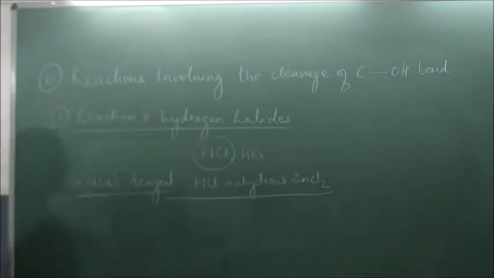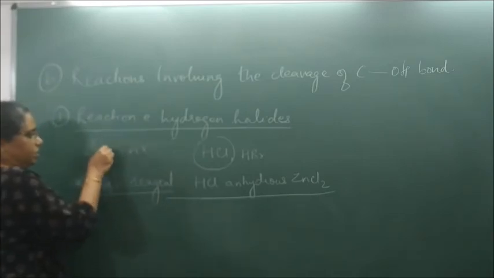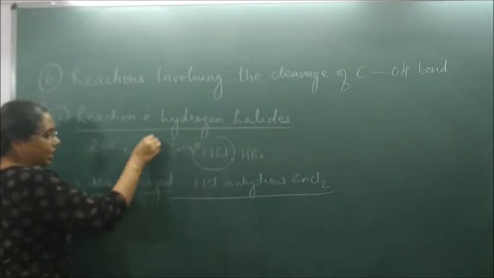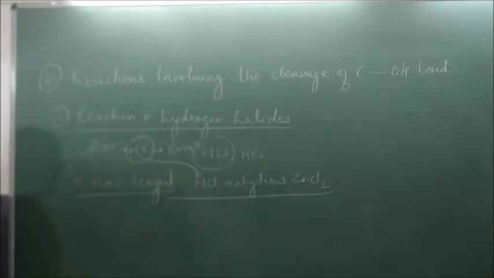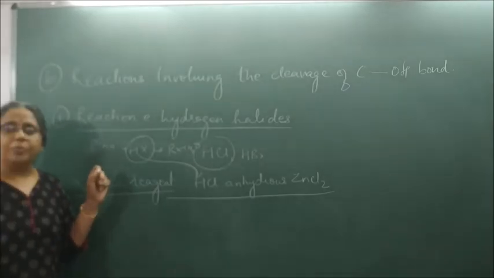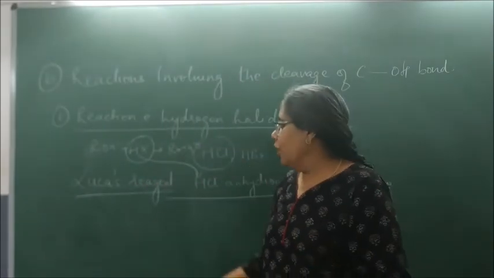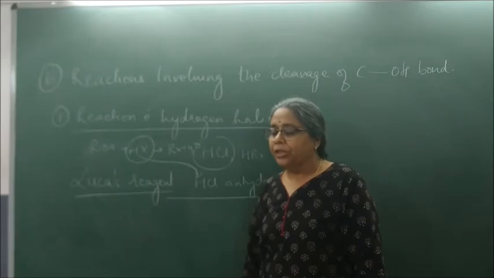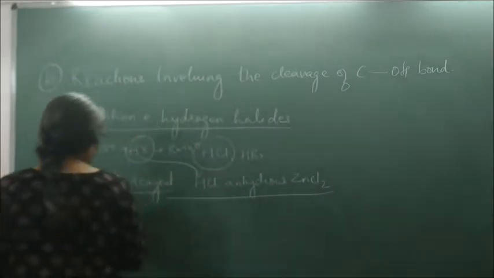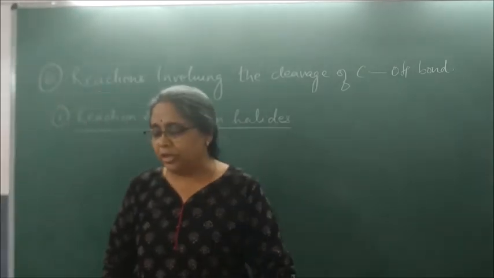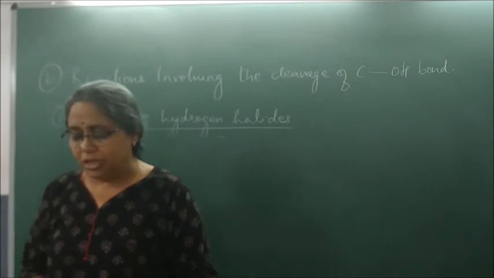Because when I react it with HX, ROH plus HX gives RX plus H2O. This HX, if I use HCl and along with it I use anhydrous zinc chloride, the reagent is called Lucas reagent, and we differentiate primary, secondary and tertiary alcohol on the basis of the Lucas test. So in the Lucas test, what reagent do we use? Lucas reagent. It is a mixture of concentrated HCl and anhydrous zinc chloride.